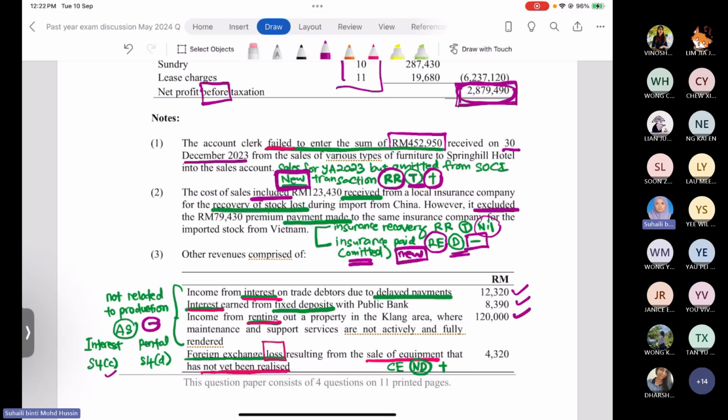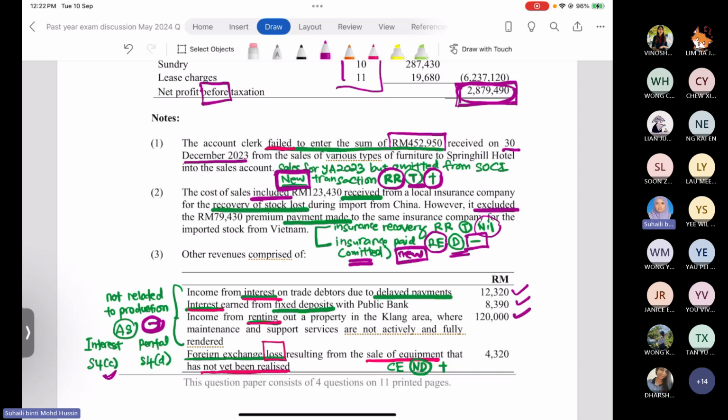Same goes for the second item, interest earned from the fixed deposit placed in Public Bank. This income is also not related to the production, but is more of a passive source income for investment purposes. The company put the money as a fixed deposit in Public Bank, then later gets the interest. So at the adjusted business income level, this income will be assessed separately. You have to minus out 8,390 ringgit and it will be recorded again under section 4 subsection C as well.